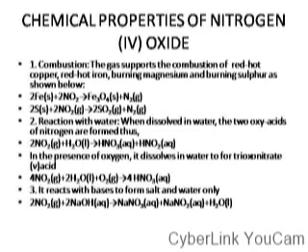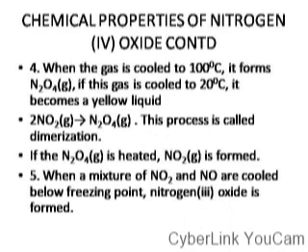As an acidic gas, it also undergoes neutralization. Whenever it comes in contact with any base, it will react with the base to form salt and water only. As you can see in this reaction, nitrogen 4 oxide plus sodium hydroxide will form sodium trioxonitrate 5, sodium dioxonitrate 3, and water. These two are salts, and this is water. So forming salt and water only, showing that it is acidic.